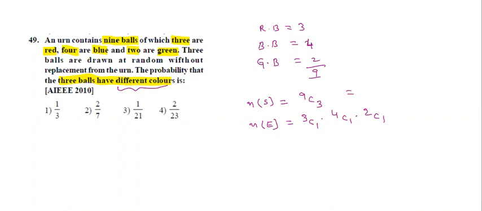Okay. 9C3 means 9, 8, 7 by 1, 2, 3. Calculate this. 3 3s are 9. Next, 2 fours are 8, 4 threes are 12 into 7. Okay, here 3 into 4 into 2.